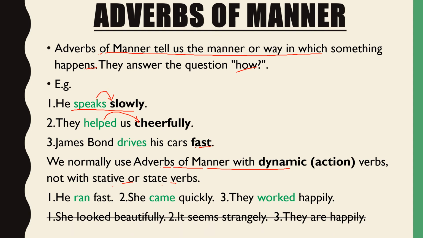So see here, he ran fast. The action verb ran, running is an action verb. She came quickly. Worked happily. So all these are action verbs. For this, you can watch my video on verbs, because there I have clearly explained all about dynamic verbs and the stative verbs, state verbs. So that will help you.